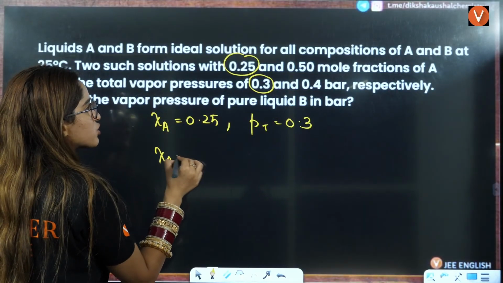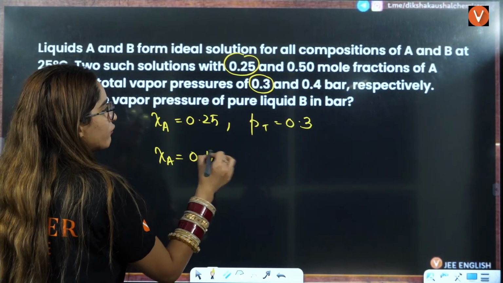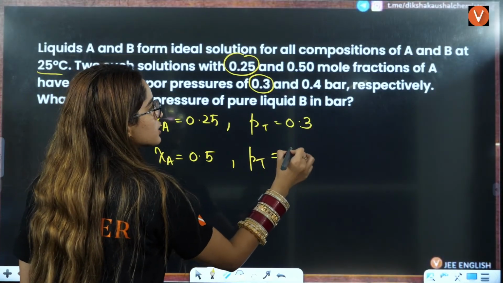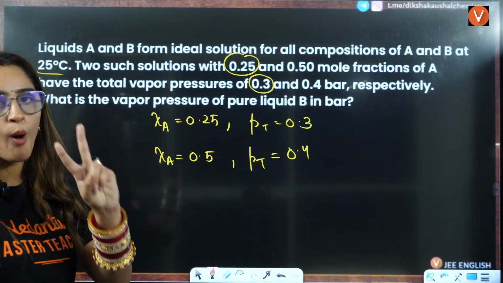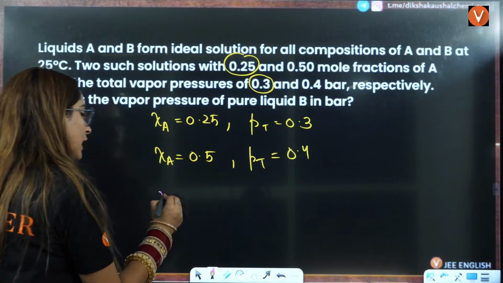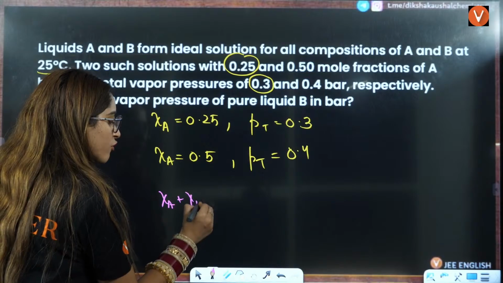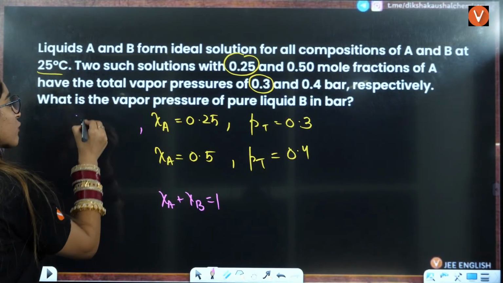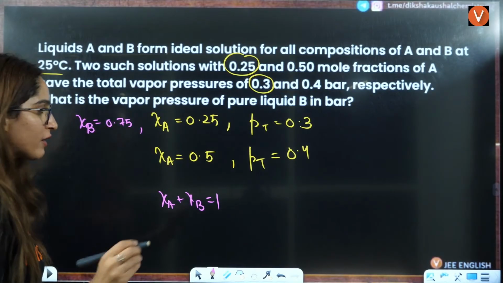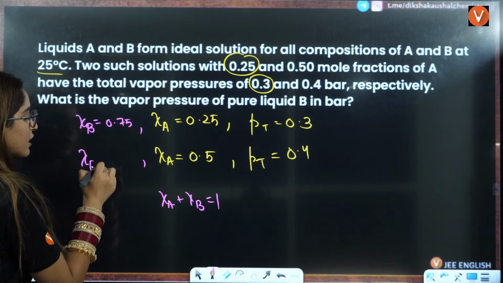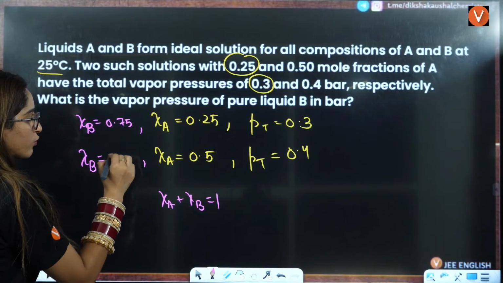If mole fraction of A is, let's say, 0.5, then total pressure is 0.4. See, if you have two components only, that means we know that mole fraction of A plus mole fraction of B is equal to 1. So you can calculate the mole fraction of B as 0.75, which is 1 minus 0.25. Mole fraction of B here will be 0.5.